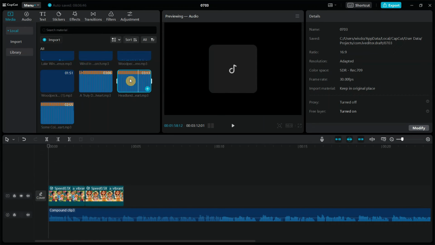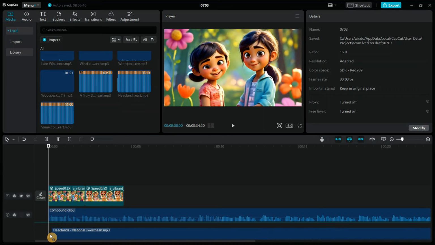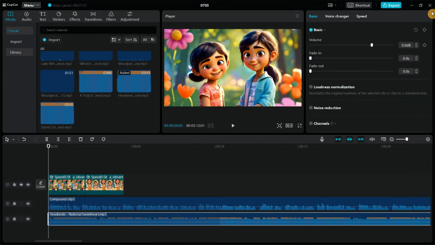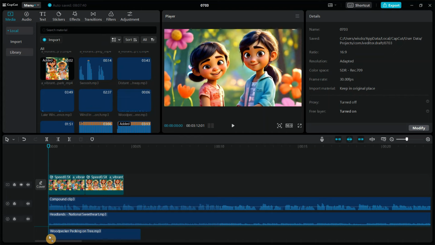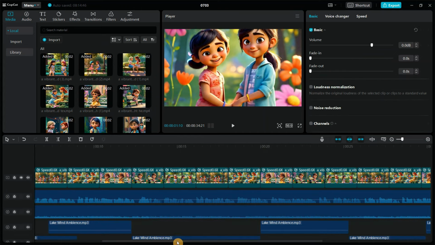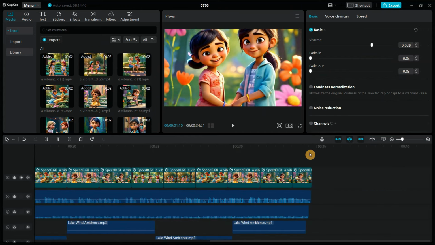Just go ahead and select your music and then drag it over to the timeline. And then you're going to reduce the volume of your music because you don't want it to overshadow your voiceover. I recommend you just play the video to see if the audio is at the right volume. Then you go ahead and add your sound effects. Continue to do that until you reach the end of the voiceover.